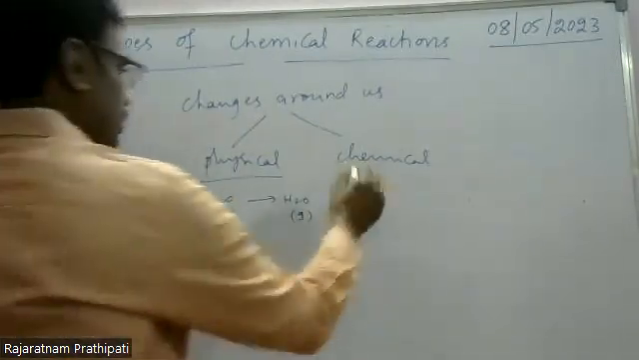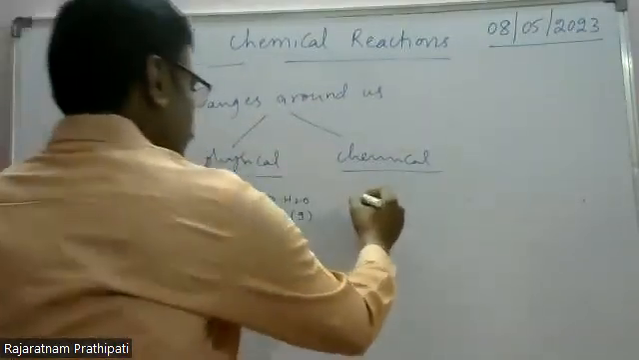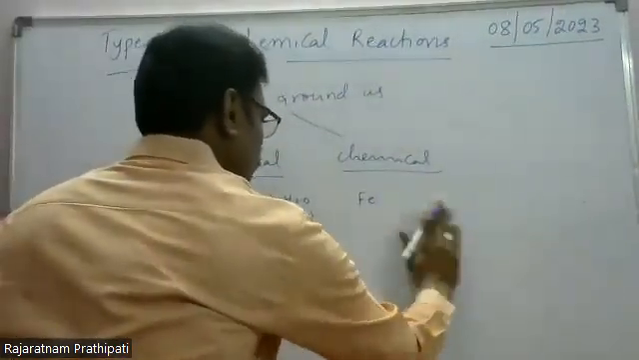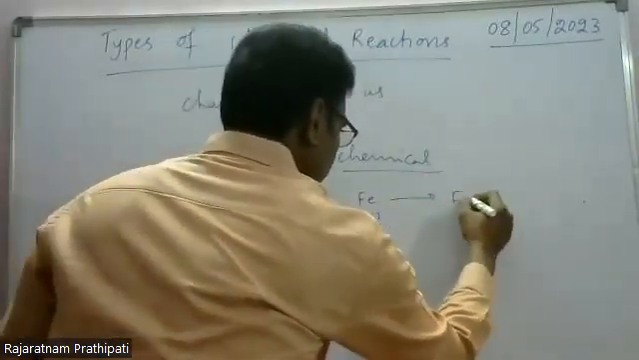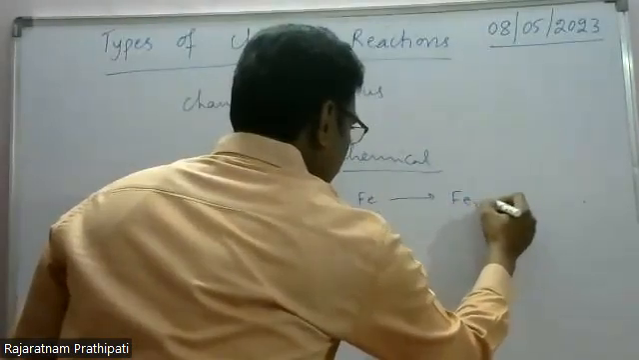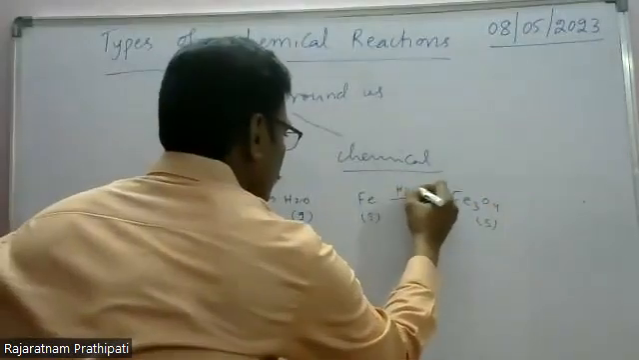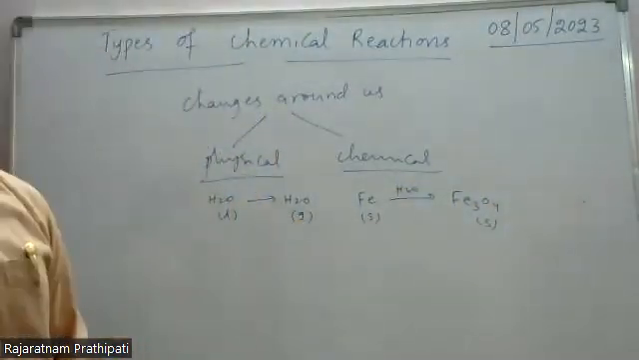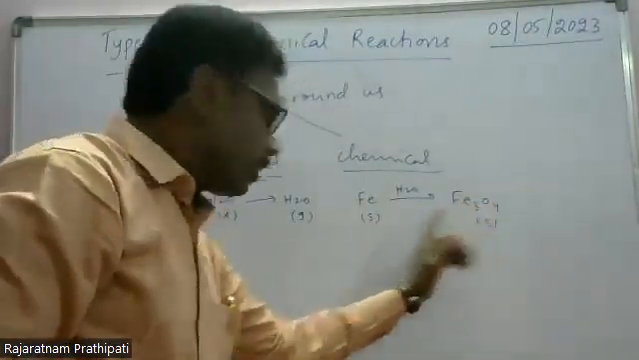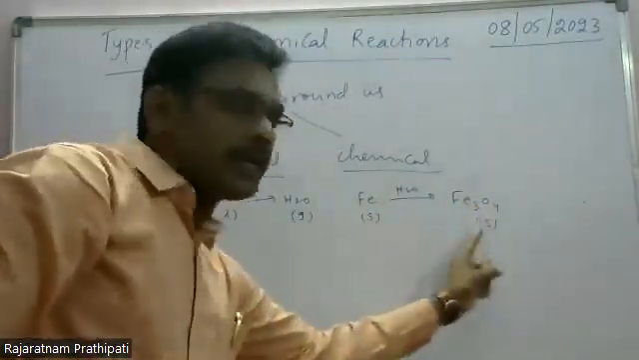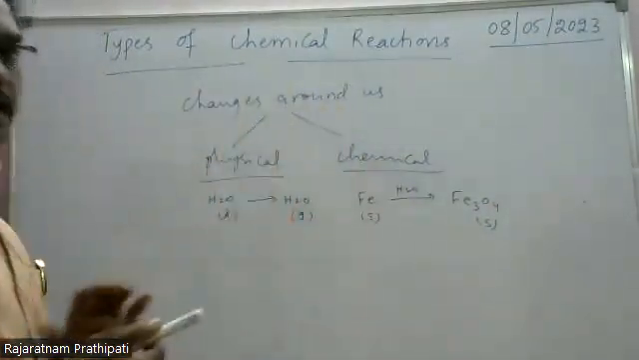In some changes, for example, an iron nail or iron piece exposed to the atmosphere, solid iron Fe is converted to Fe3O4 when it is exposed to moisture. So here iron is Fe, and this is Fe3O4. There is a change in chemical composition. These changes are called chemical changes.